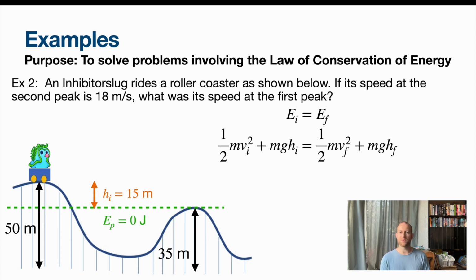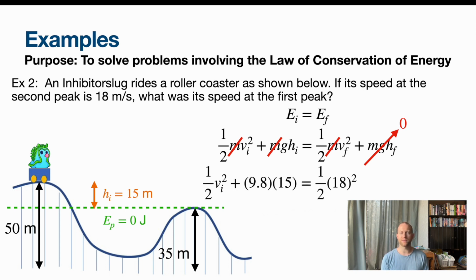This just makes it so that we can cancel out this final potential energy. Now you don't have to do that. You could still use the heights of 50 and 35. You'd still get the same answer, but this is just something to make it a little bit easier. Again, we can cancel out all the masses because each mass is the same for each term. So plug in some numbers for this and then solve for V initial equals 5.48 meters per second. So that was its speed at the first peak.